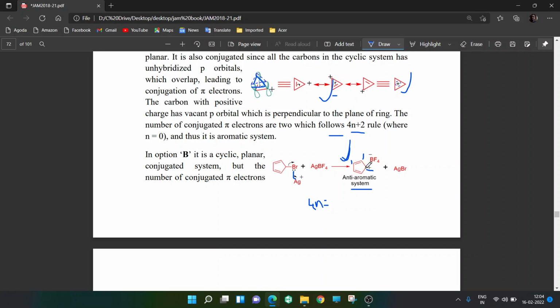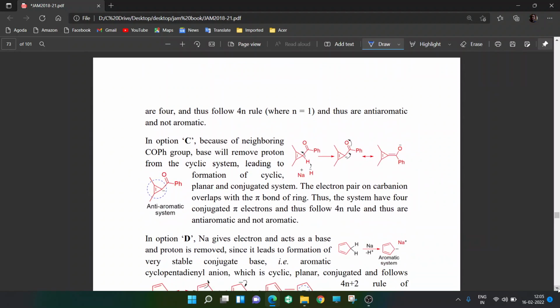So what will happen? It will get puckered up. This will come up so that conjugation is lost. The system will never be anti-aromatic. Whenever anti-aromaticity comes, it will try to be non-aromatic by losing its planarity so that orbitals don't overlap. So this is not aromatic. Okay. Moving on to the next question.